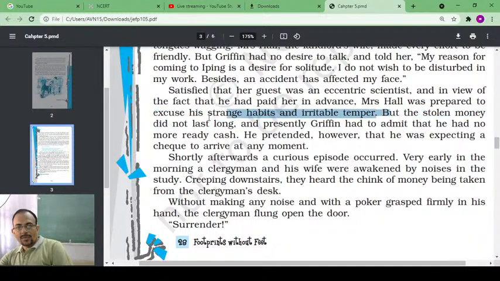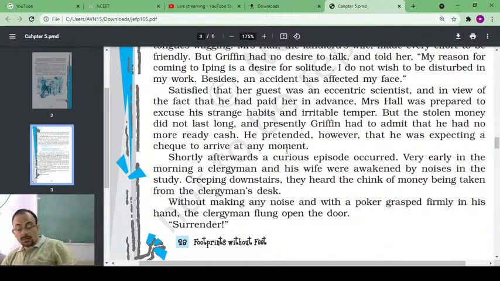But the stolen money did not last long, and presently Griffin had to admit that he had no more ready cash. He pretended, however, that he was expecting a check to arrive at any time. So he told the landlady that his check is going to come very soon. Might be the money that he stole from the London store. That money is going to be over, and moreover, he has given some money to Mrs. Hall as advance rent.